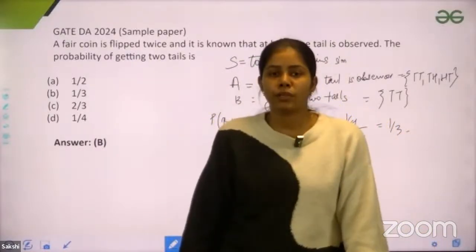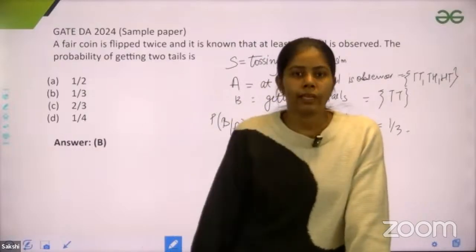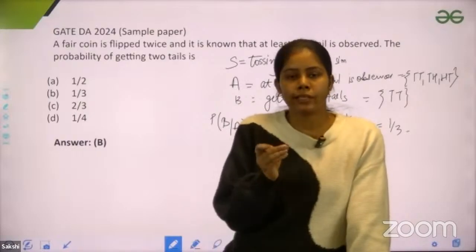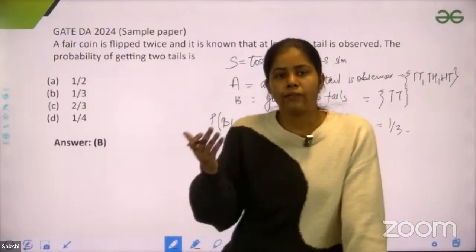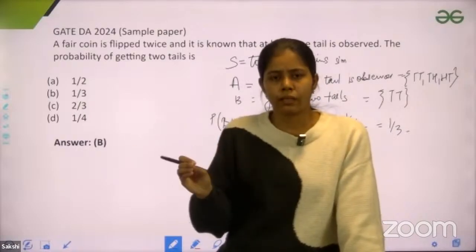So using this conditional probability, we can solve real life problems as well. Let's suppose some person is having some stomach pain or throat pain and a number of other symptoms.